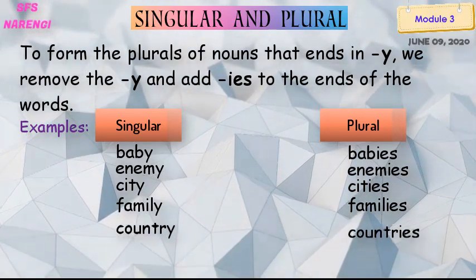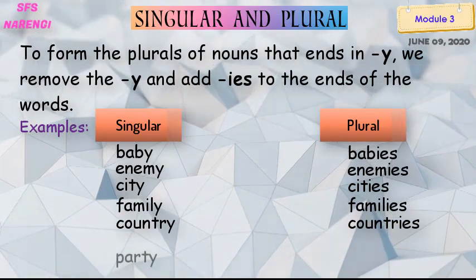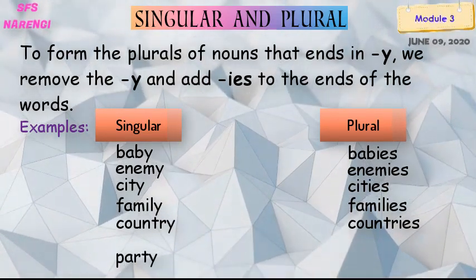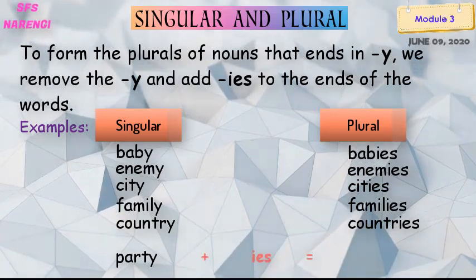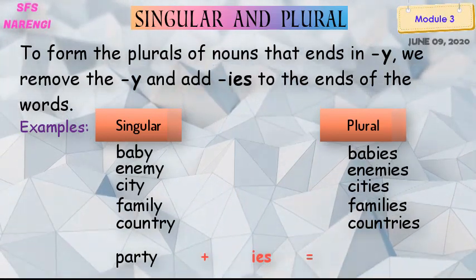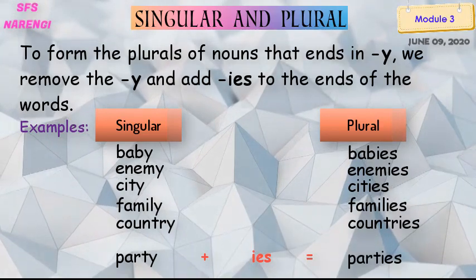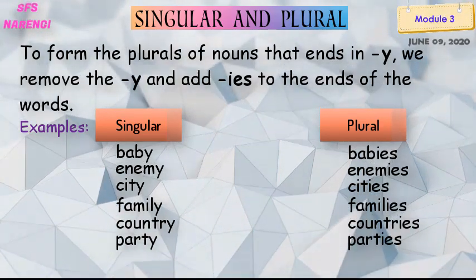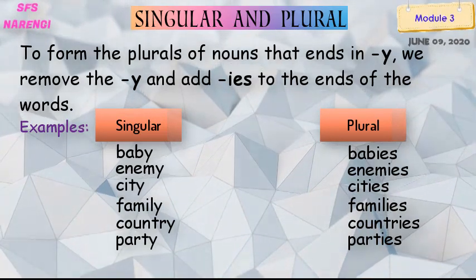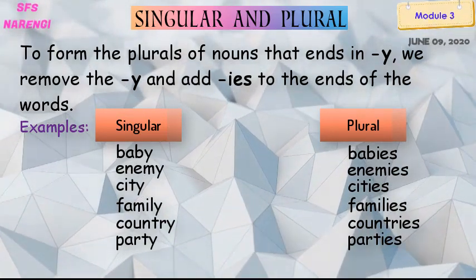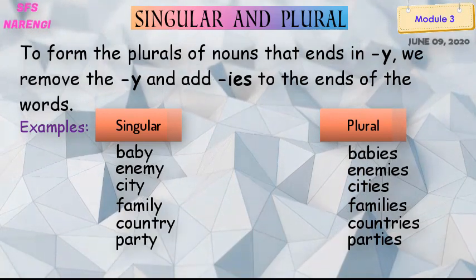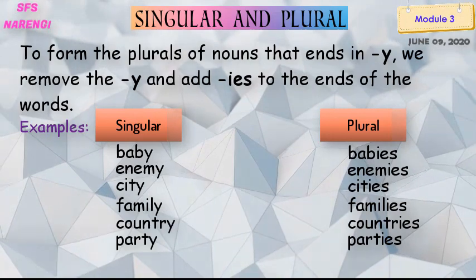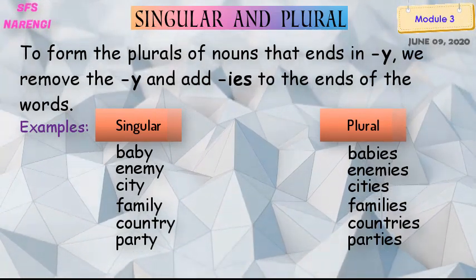C-O-U-N-T-R-I-E-S. The fifth one is party, P-A-R-T-Y. Remove the Y, add IES to make it plural. Got it? So the examples are baby, babies, enemy, enemies, city, cities, family, families, country, countries, party, parties. Got it? Okay.